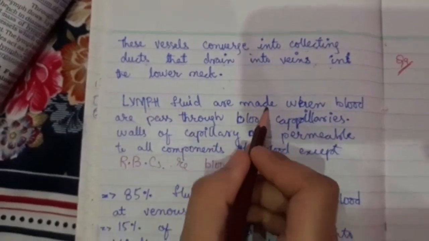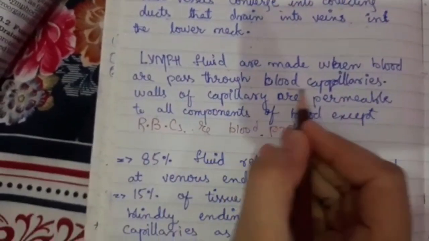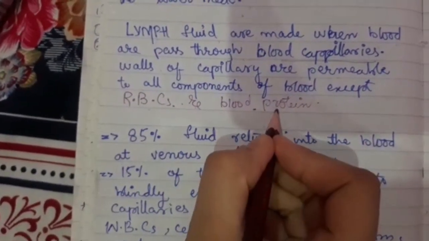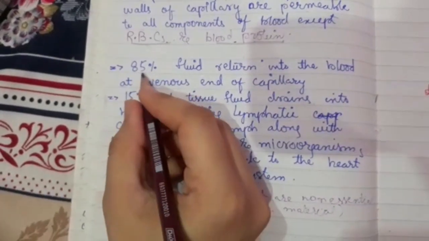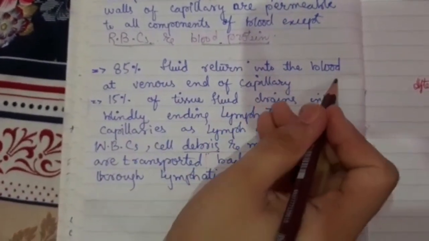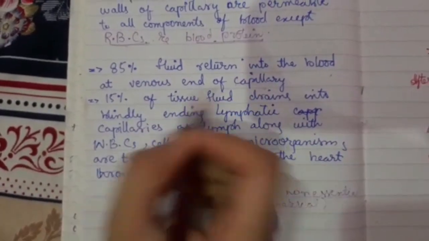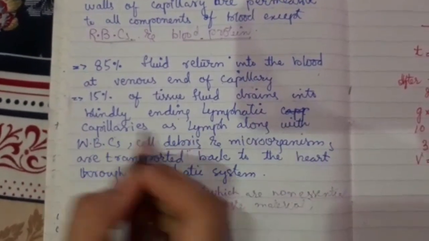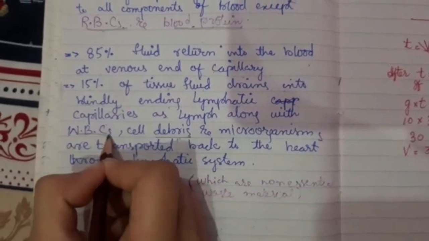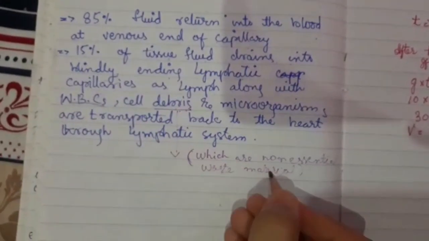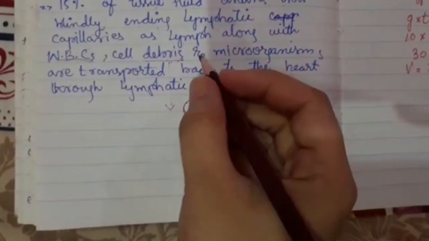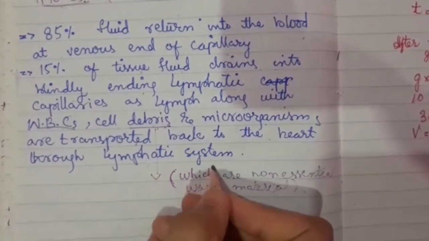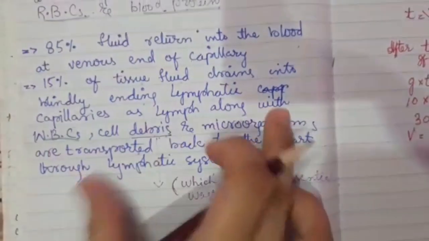Lymph fluid is made when blood passes through blood capillaries, and all components of blood except RBCs and blood protein leave. 85% of this fluid returns into the blood at the venous end of the capillary. 15% of tissue fluid drains into blindly ending lymphatic capillaries as lymph, along with WBCs, cell debris which is non-essential and waste, and microorganisms, which are transported back to the heart through the lymphatic system. And this is the whole lymphatic system.